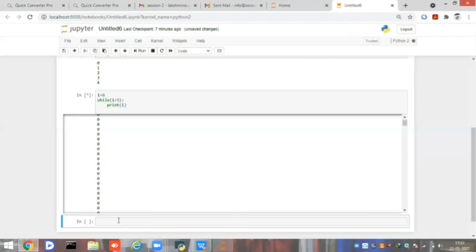And the simple print statement, as I told, print of hello world.